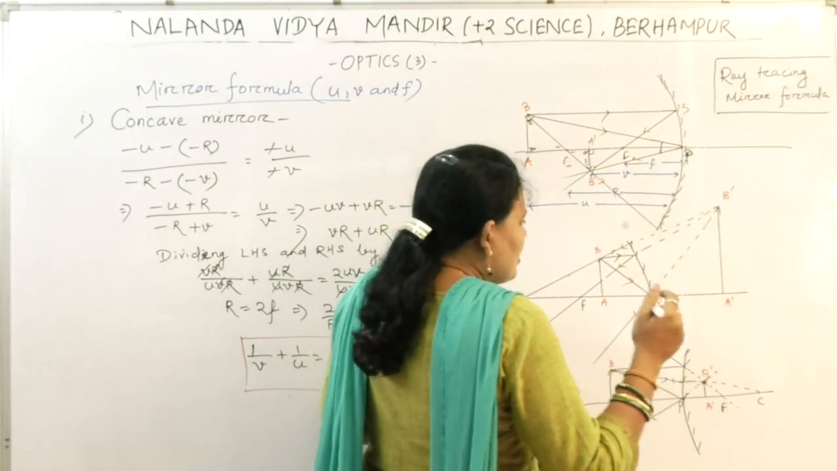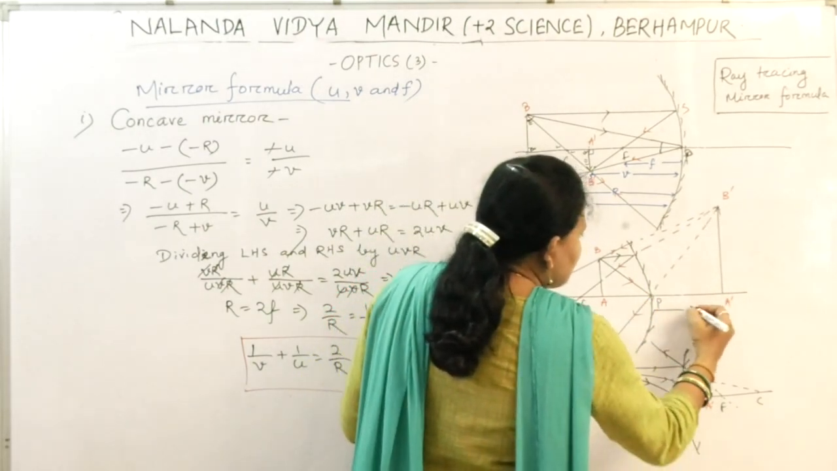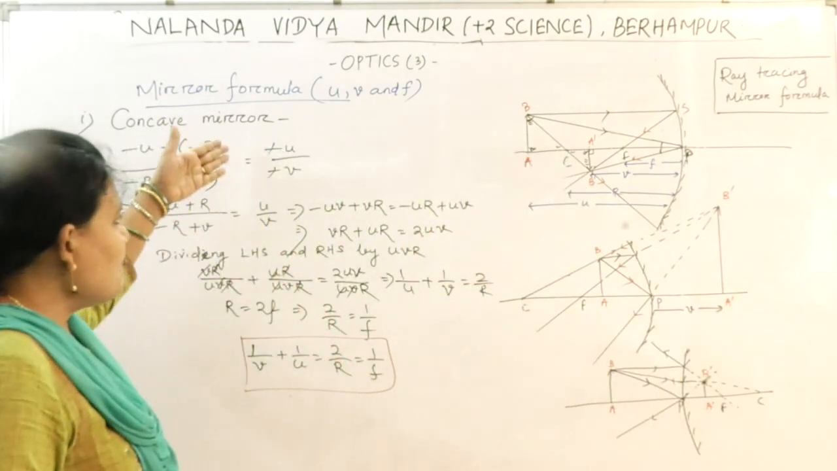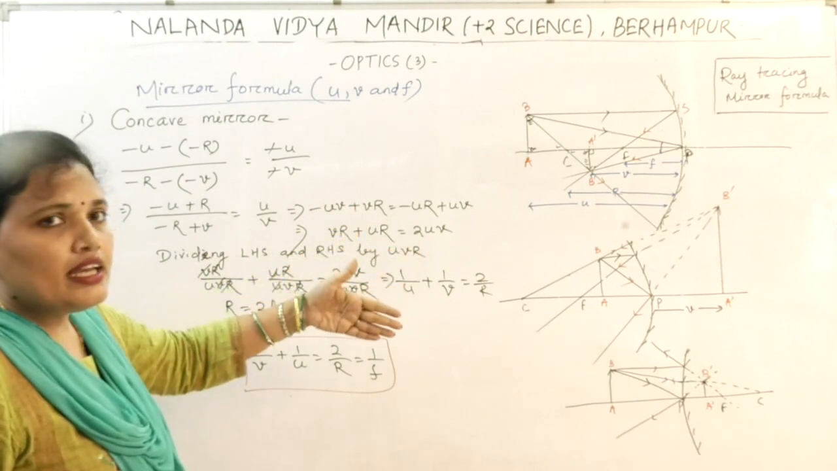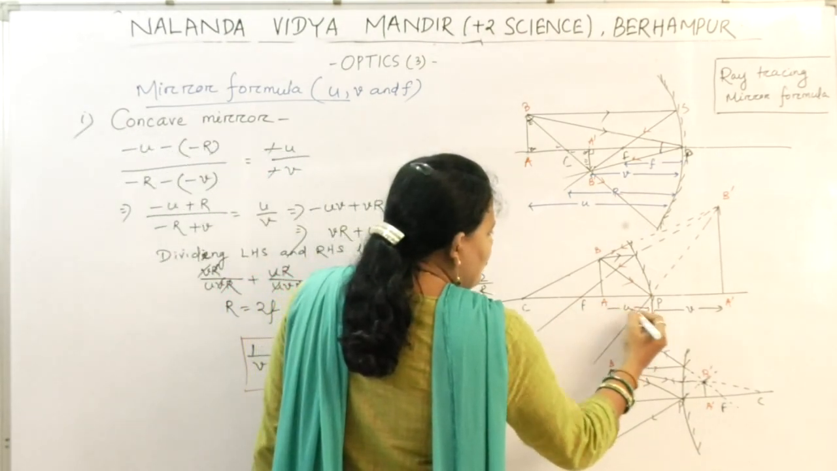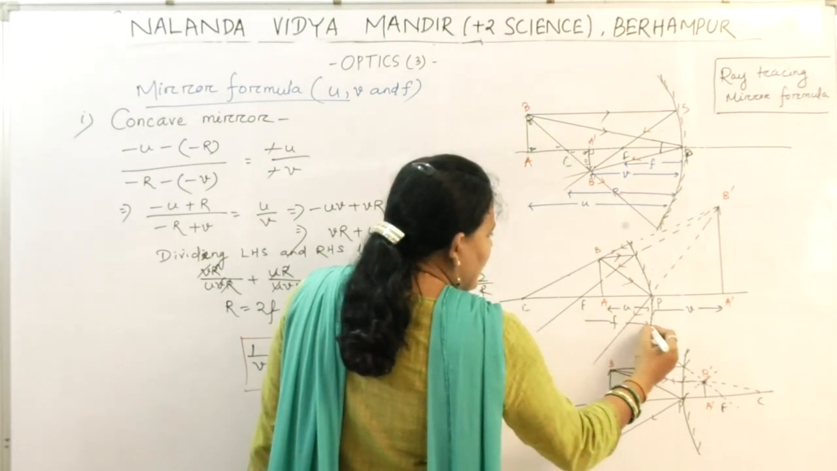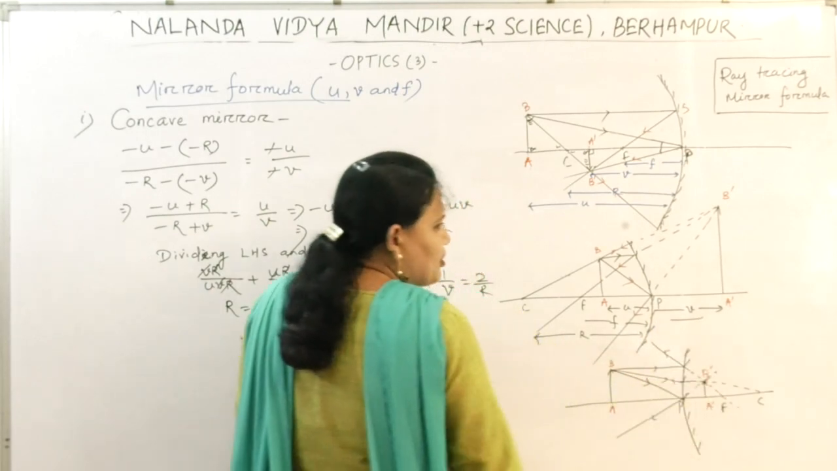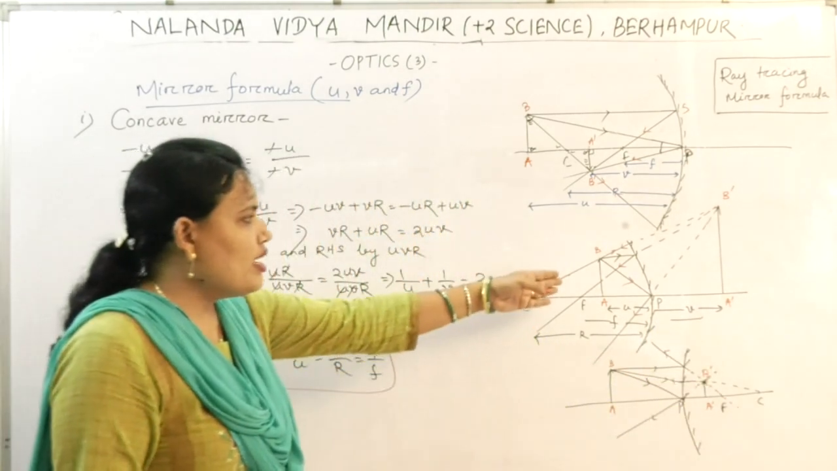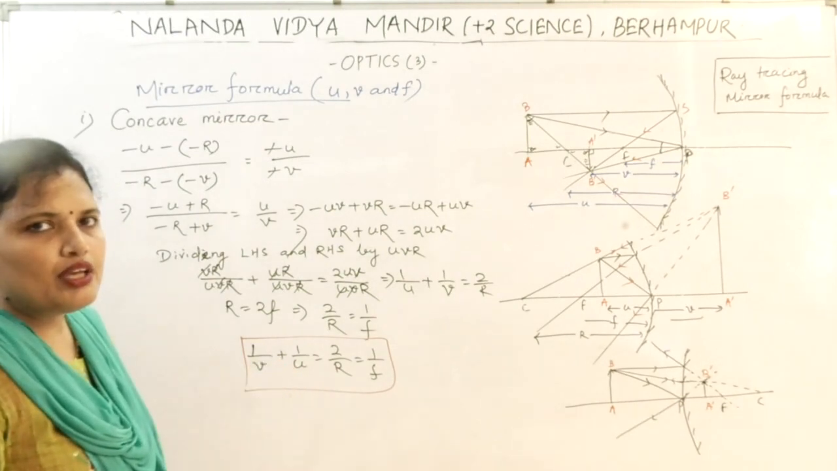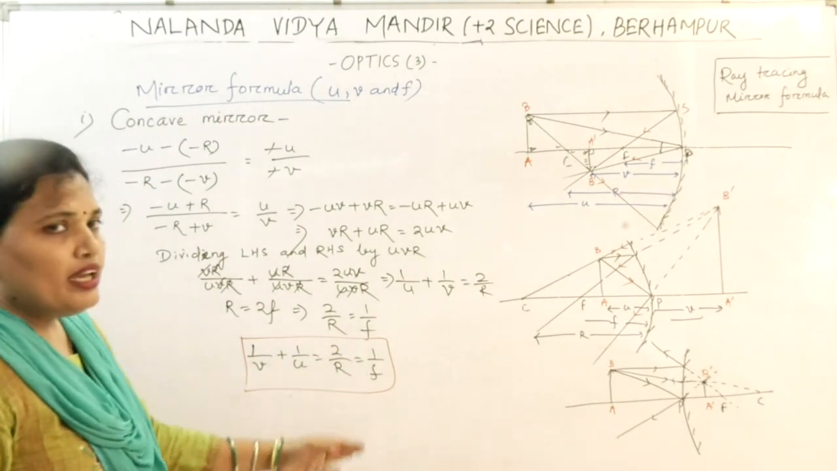Now see here, this is the image distance V. By taking the same process and by taking appropriate sign convention, here U will be negative, F will be negative, R will be negative, but only V will be positive. By going through the same process, again we can find that 1 by V plus 1 by U equal to 1 by F.